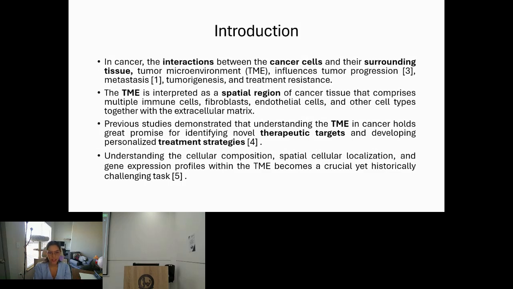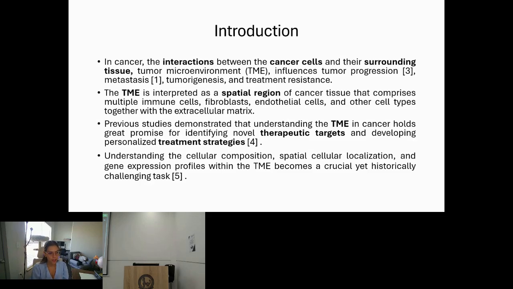So there have been previous studies that have already been working with the tumor microenvironment in cancer, which can be very promising for generating new therapeutic targets and developing personalized treatment strategies. But still, understanding this tumor microenvironment composition is a challenge, and there's still a lot of work to do.